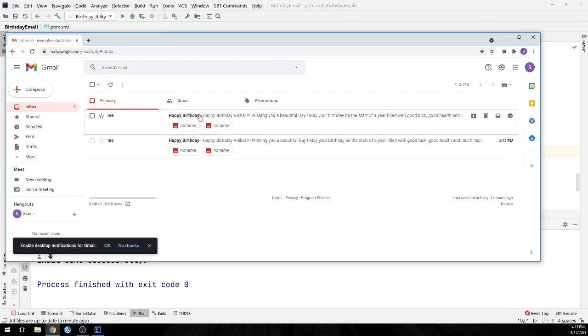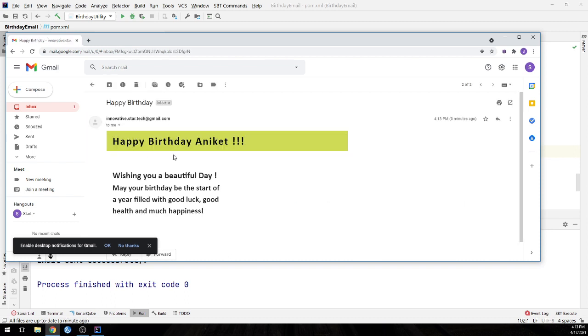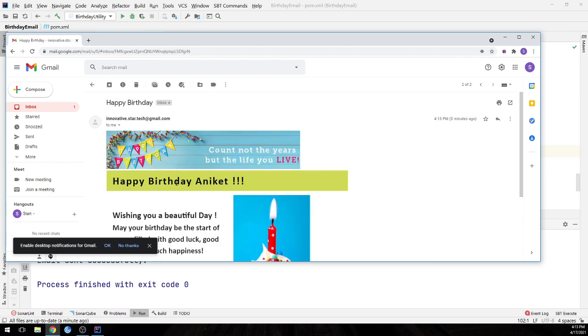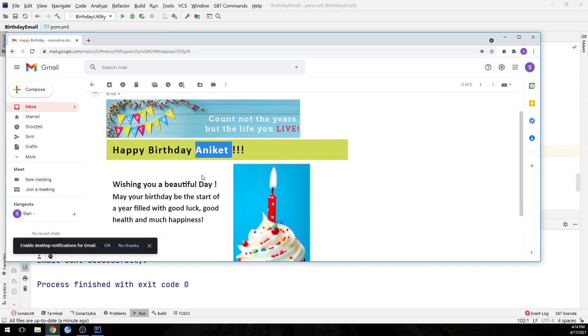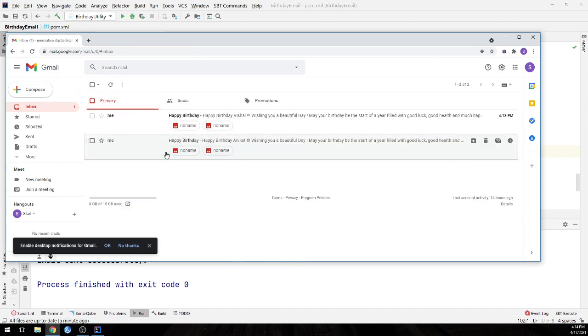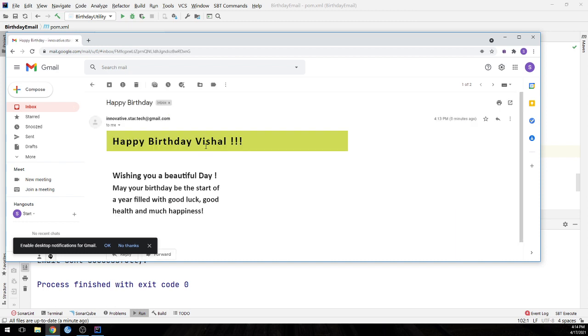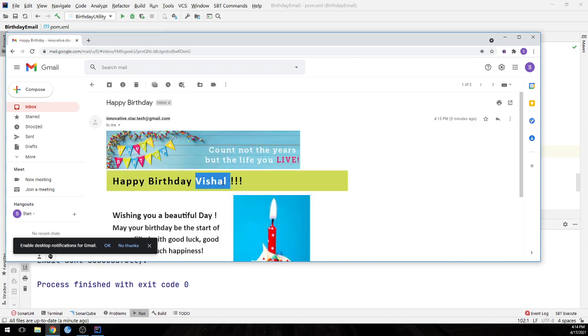See here, we have received the birthday email. Happy birthday Aniket. The images we have added into the HTML template itself, and how we have added them, let's talk about in the code part. So see here, happy birthday Aniket, we have received this. Then happy birthday Vishal. Vishal also received the email.